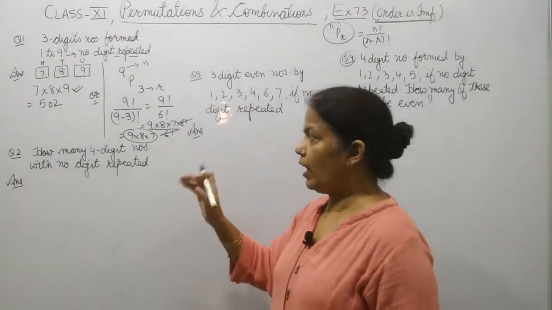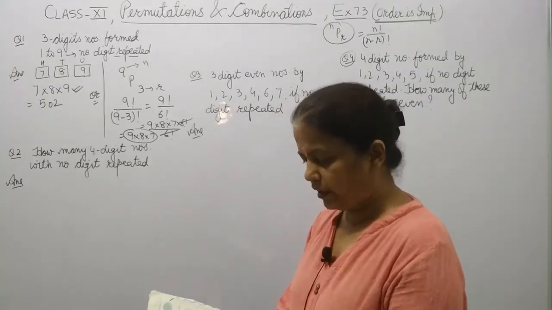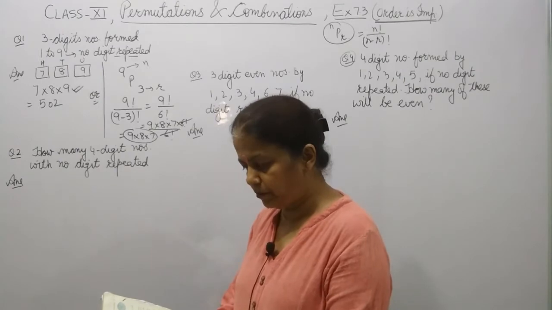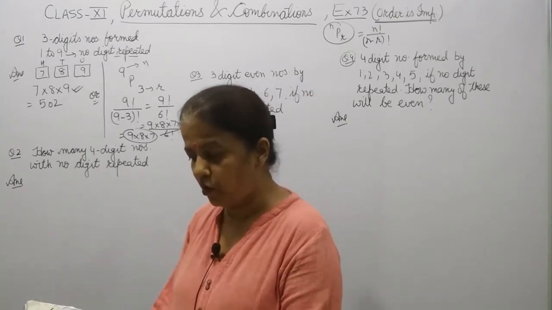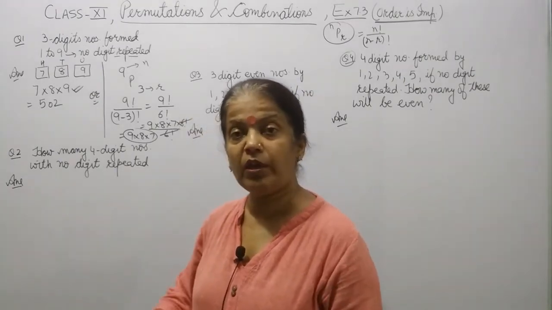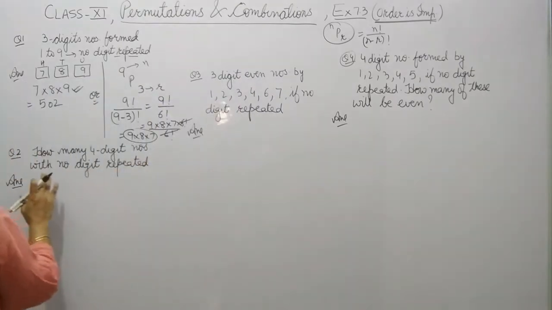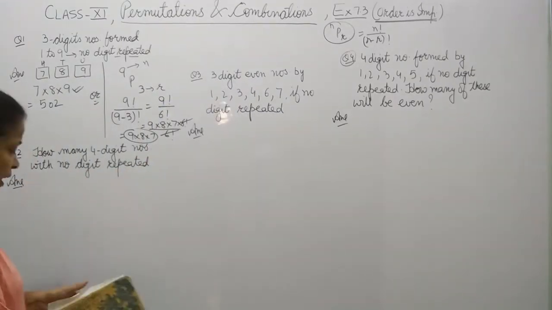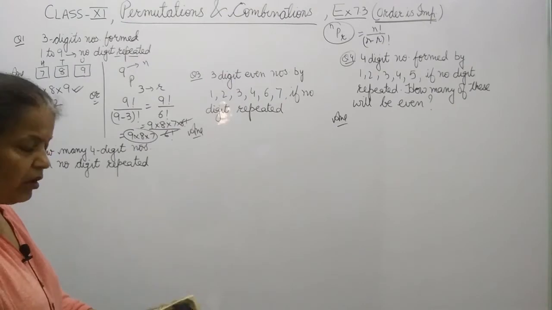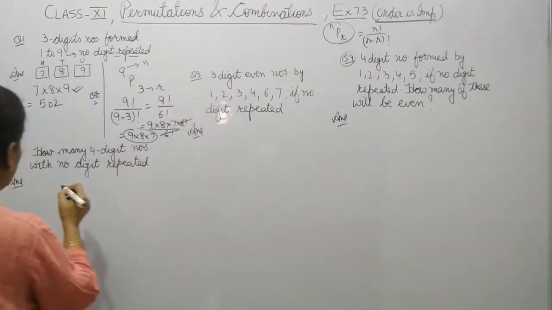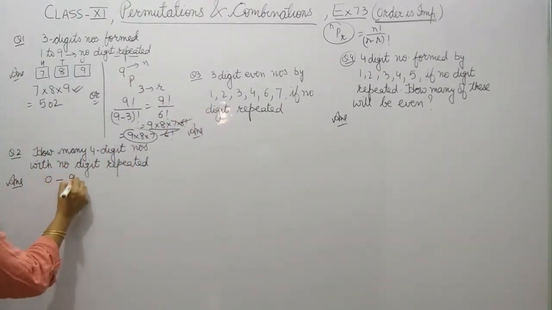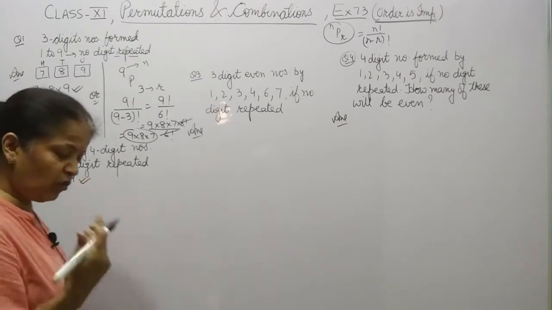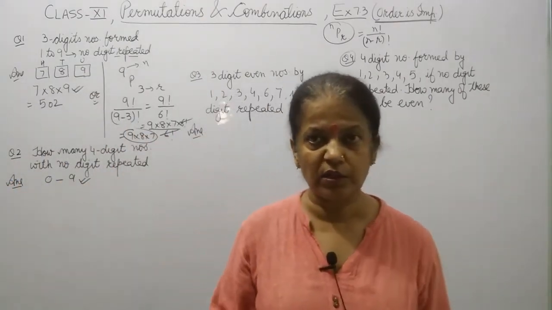Come to the second question. In the second question, how many 4-digit numbers are there with no digit repeated? The digits will be from 0 to 9. With these digits you have to make the 4-digit numbers.